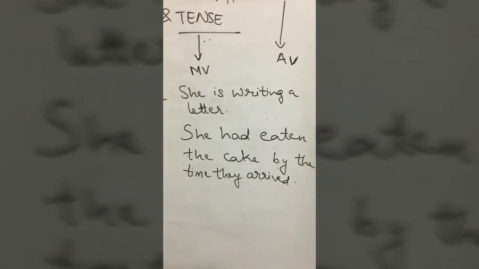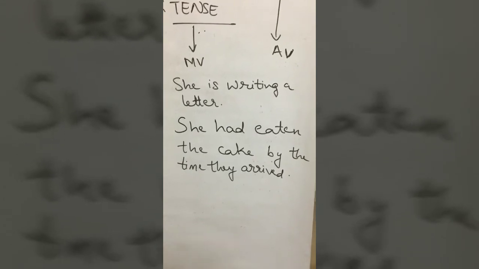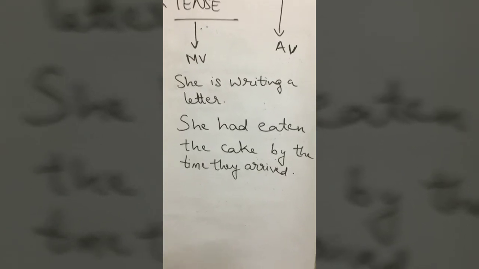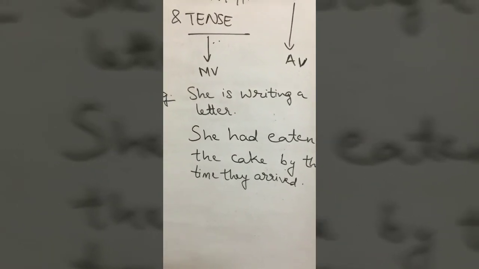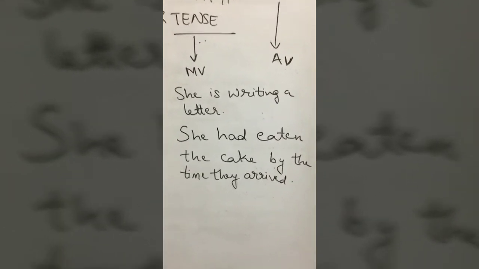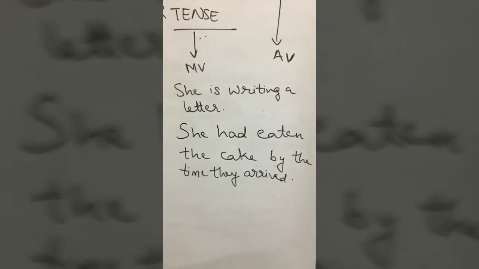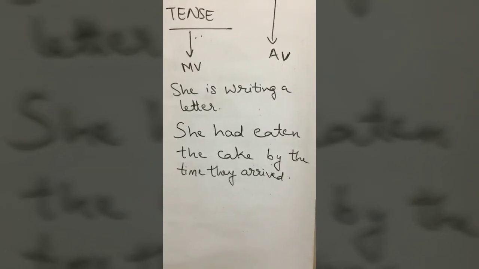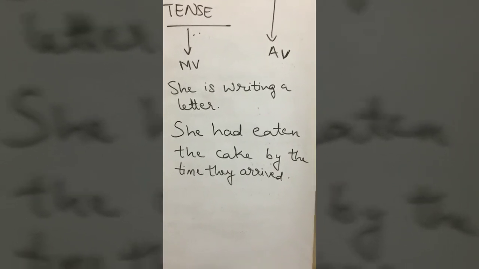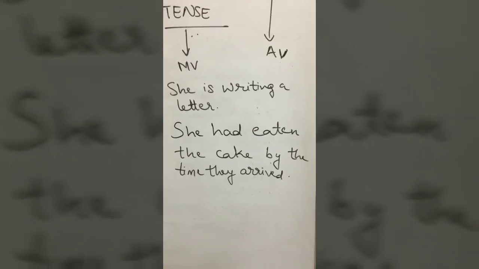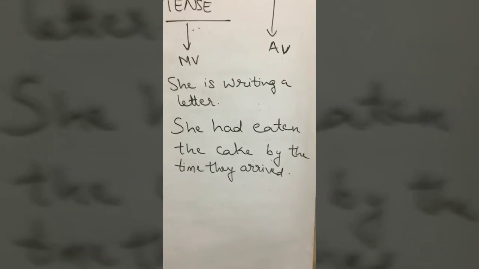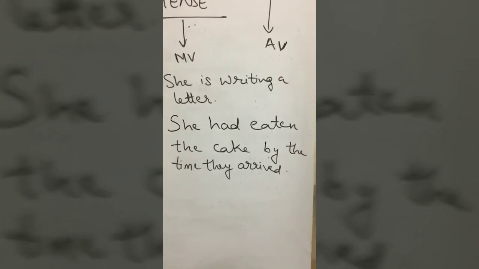So how do we put it in the past perfect? We have to use the auxiliary verb had plus eaten. This is the V3 form of the verb eat. So she had eaten, it tells us that it occurred in the past and it is a past perfect, that is something else has occurred after it. What is that? They arriving. So they arrived. To describe the action correctly, that they arrived after she ate the cake, we have to put they arriving, that is that event, in the simple past. So simply use the V2 form of the verb called arrived. So she had eaten the cake by the time they arrived.